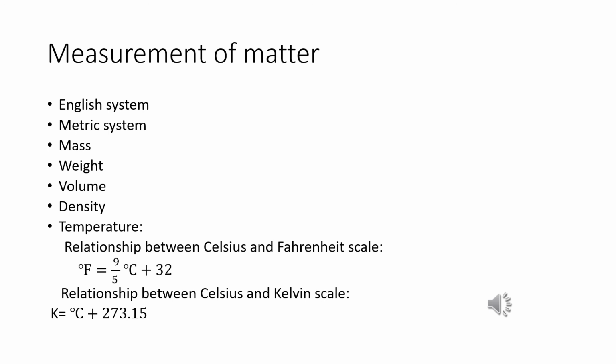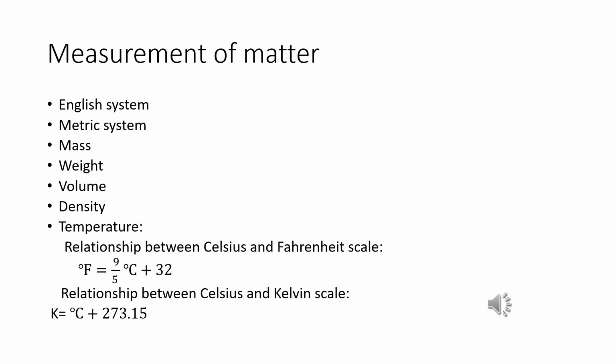Temperature. There are 3 common scales used to measure temperature. We already know them. What are they? Degree Celsius, degree Fahrenheit and Kelvin. Kelvin is the SI unit of temperature. Thermometers with Celsius scales are calibrated from 0 degrees Celsius to 100 degrees Celsius, where these two temperatures are the freezing point of water and boiling point of water. The next is the Fahrenheit scale, which is represented between 32 degrees Fahrenheit and 212 degrees Fahrenheit.